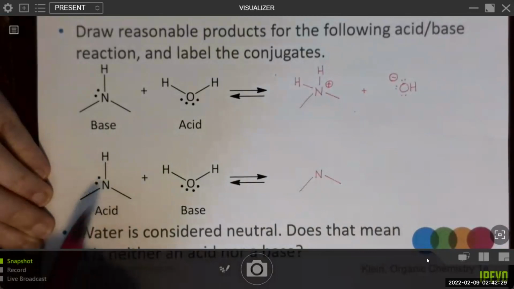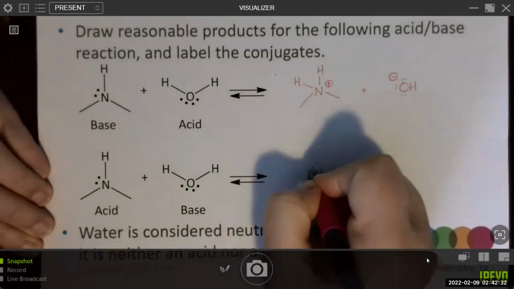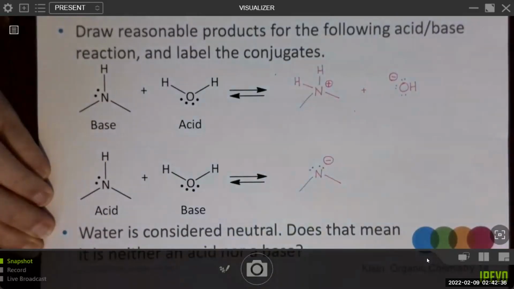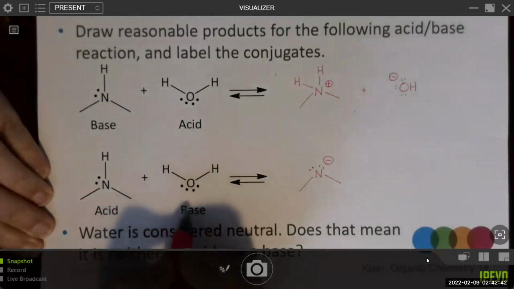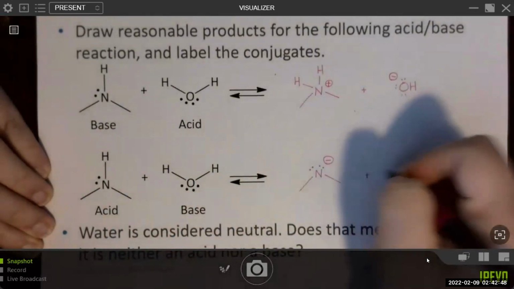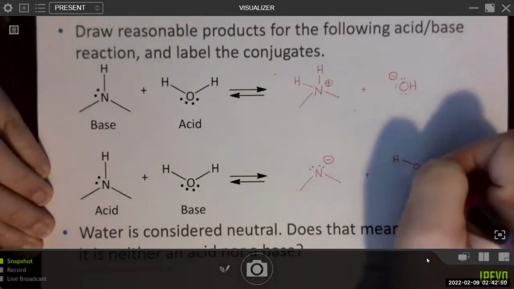So it leaves these electrons behind. We would end up with two lone pairs. And in this case, the nitrogen would have two lone pairs and a negative charge. And then the base accepts the proton and uses one of its lone pairs to form a bond with that proton. So we end up with hydronium ion.